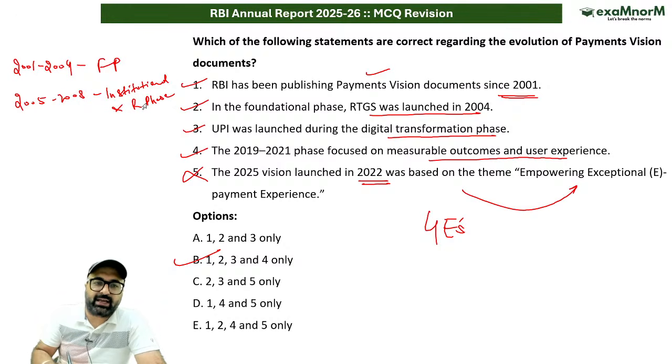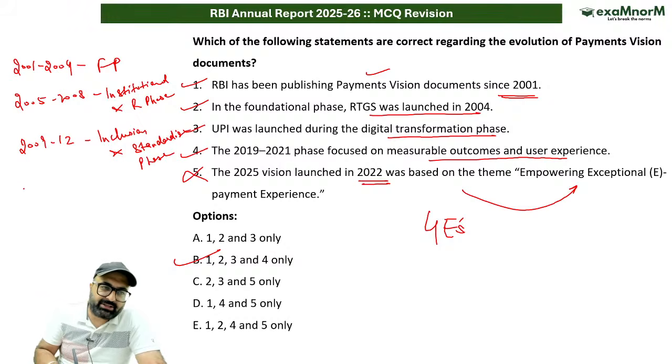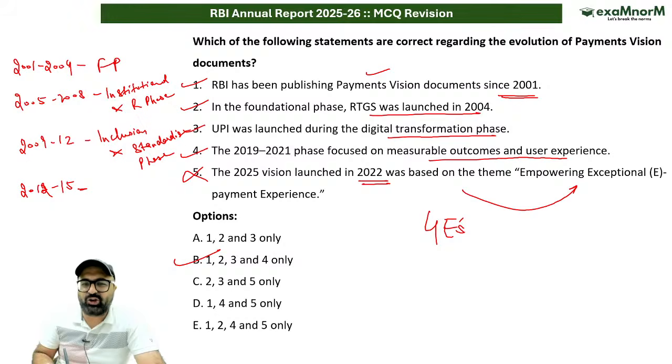Then 2009 to 2012, it is the inclusion and standardization phase. Then 2012 to 2015, what was the phase? So that was inclusion.